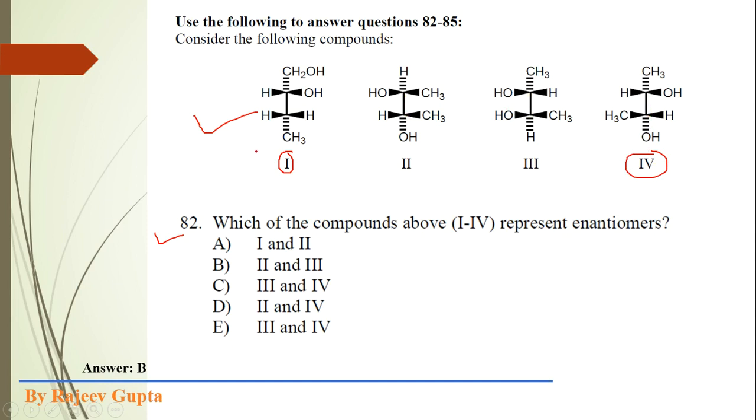So the structural formula for the first structure is entirely different, and we can remove it. Now we have to consider these three structures, which have exactly the same structural formula but whose stereochemistry could be different. Now we have to check the enantiomers.